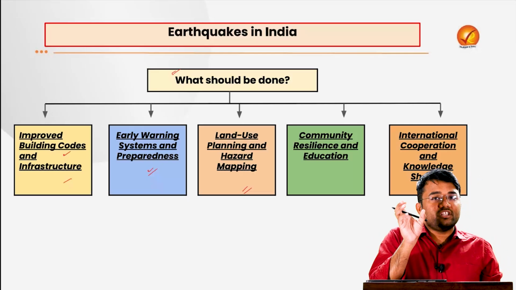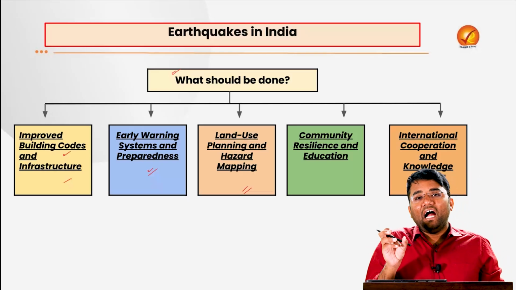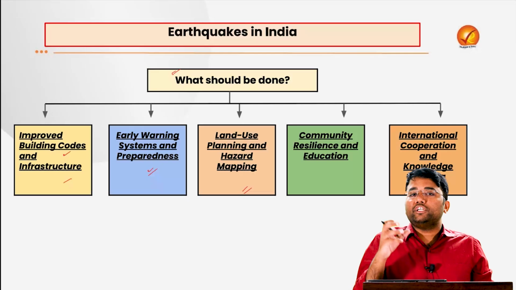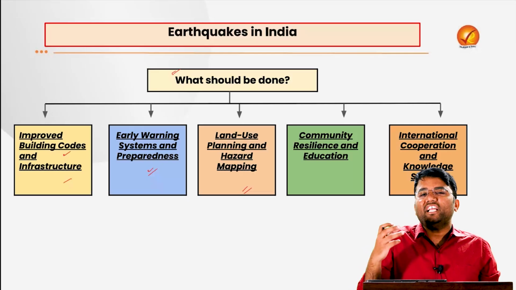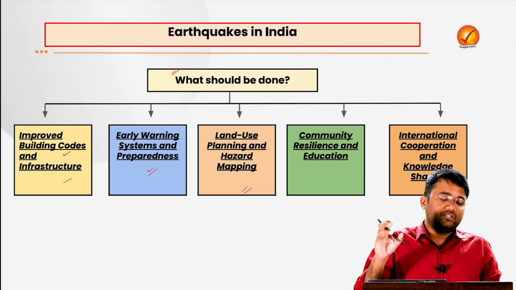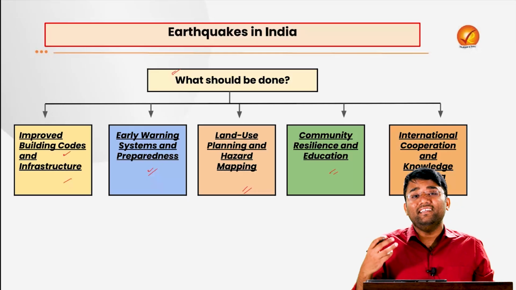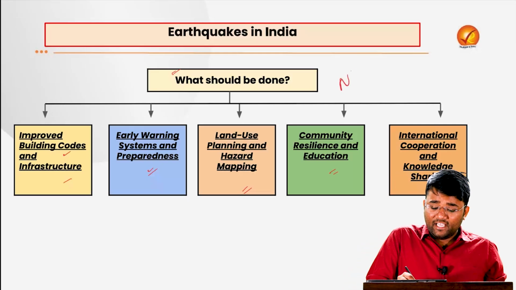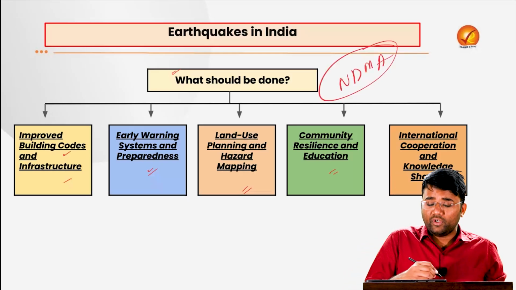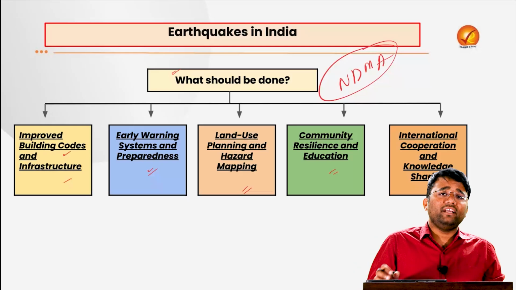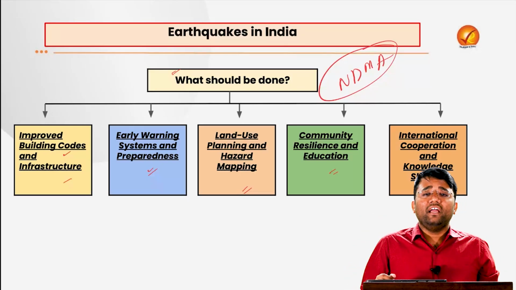So we need to ensure that we do a proper mapping, and according to the map, according to the zonation, the buildings and the infrastructure should be built on those areas. Also, there is need for community resilience and education. The NDMA guidelines say what you should do in case of earthquakes, such as trying to find a shelter, etc.